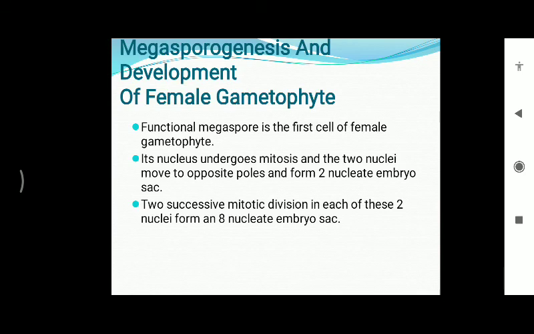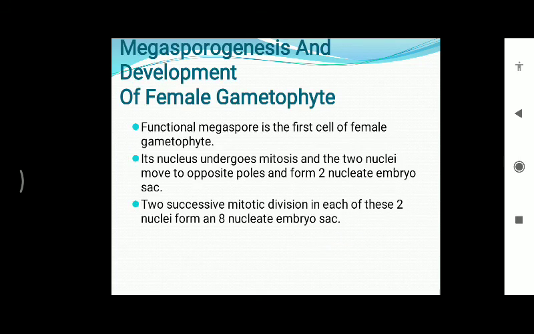Megasporogenesis and development of the female gametophyte. The functional megaspore is the first cell of the female gametophyte. Its nucleus undergoes mitosis and the two nuclei move to opposite poles and form the two nucleate embryo sac. You can see in this diagram the nuclei going to the opposite poles and developing to the next level.